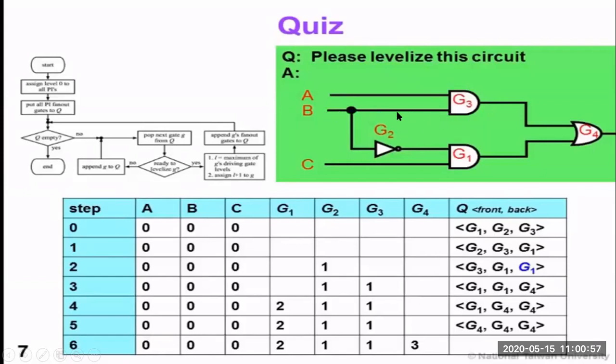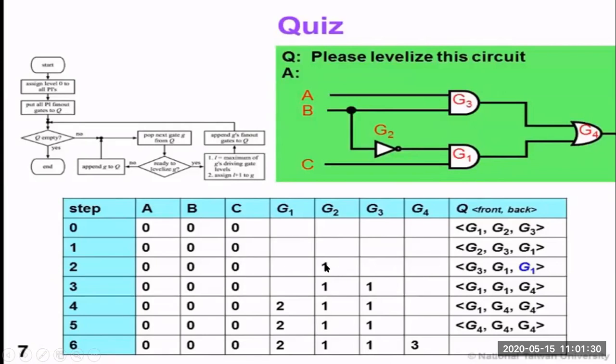it depends upon the input, right? Fan out should be taken for the next gate level, in the sense that it depends upon G3 only, not on G2. It depends upon G3 only. So I have G3, G1, and G1. G1 is already in operating mode. Why? Because this is going to drive the G4 input, and G3 is also driving the G4 input. So G3 and G1 will be playing a major role.